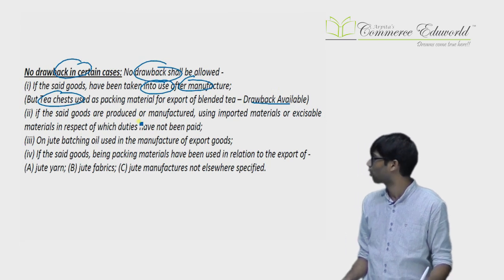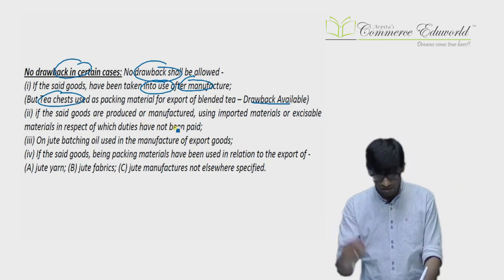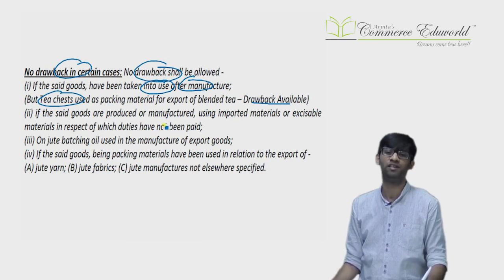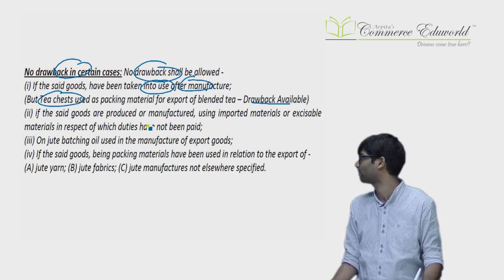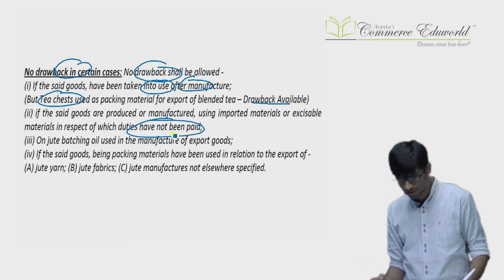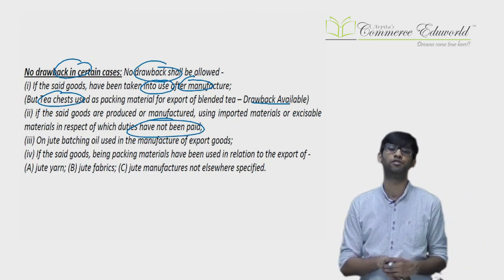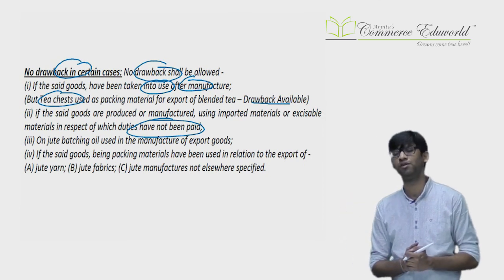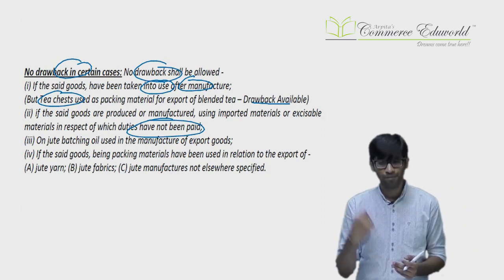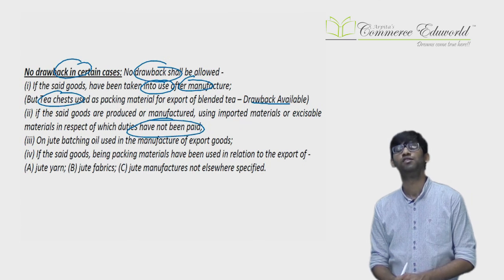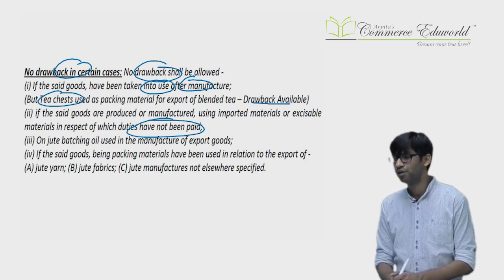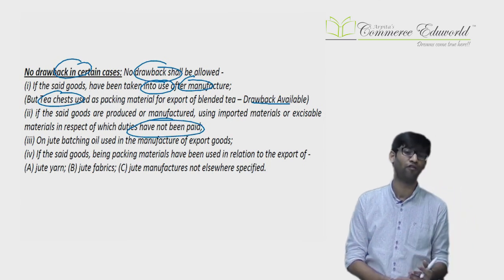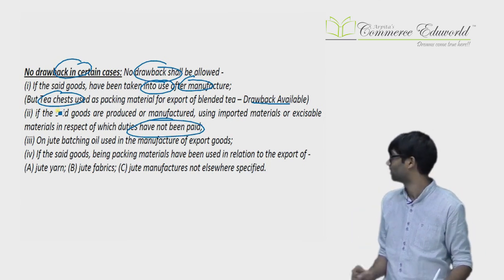Next, second case where the drawback is not available. Let us say you have imported certain goods and now you are exporting. Your imported goods were not subject to any duty. Then how will you get the drawback? No drawback will be available. Let us say I have imported certain goods. Out of that, half of them is dutiable, half of them is not dutiable. I export and ask for drawback. They won't give me entire drawback because half of my imported goods was not subject to duty. If your import is not subject to duty, it is subject to exemption, etc., how can they give drawback of what you have not paid? So that's the second thing.